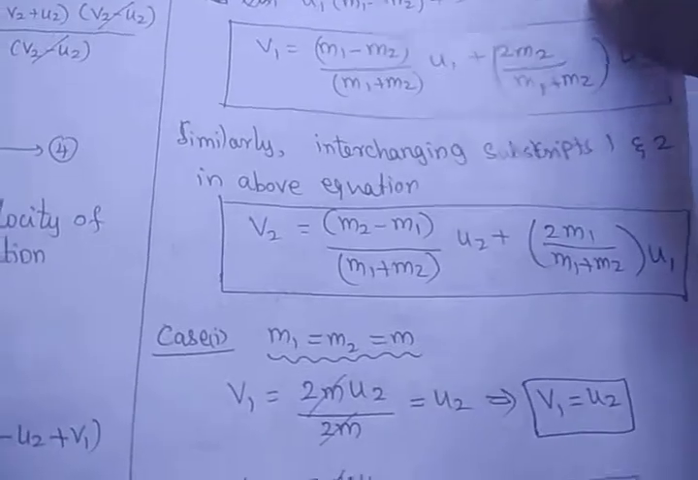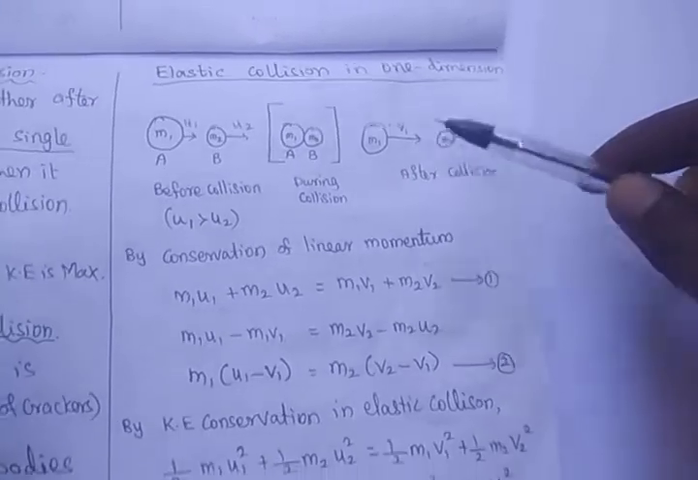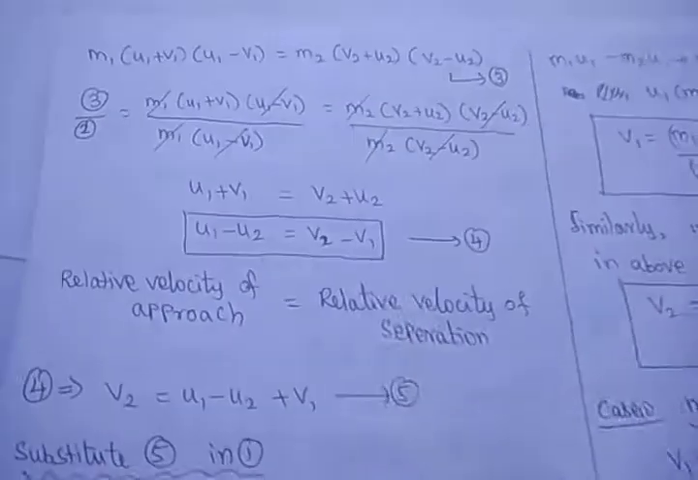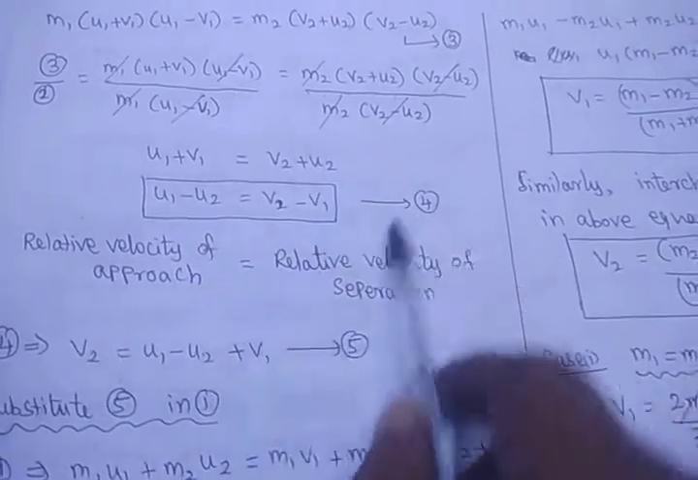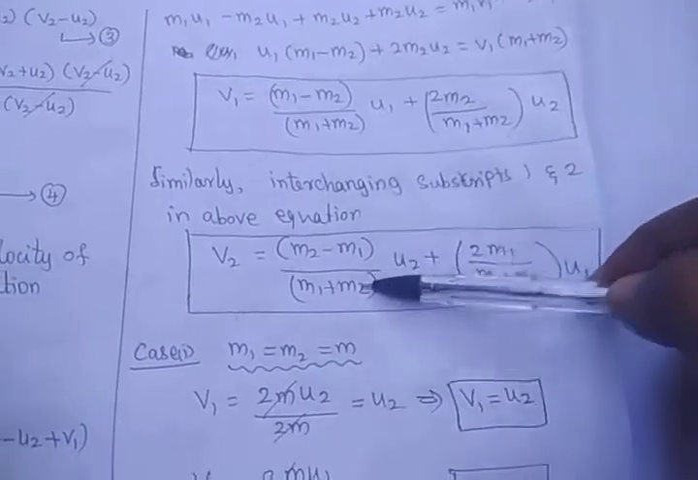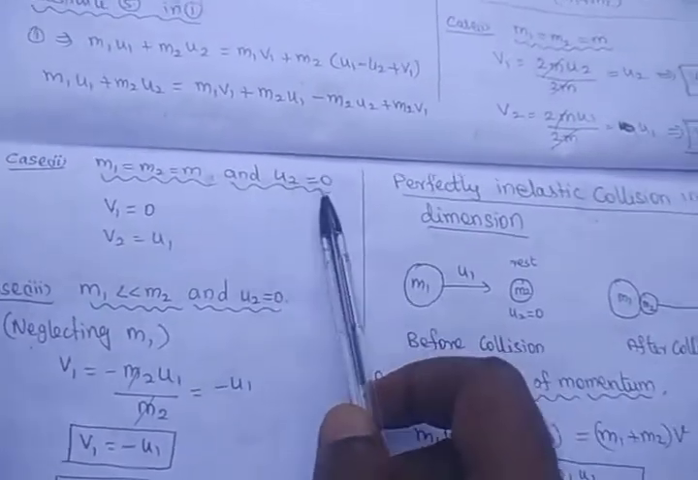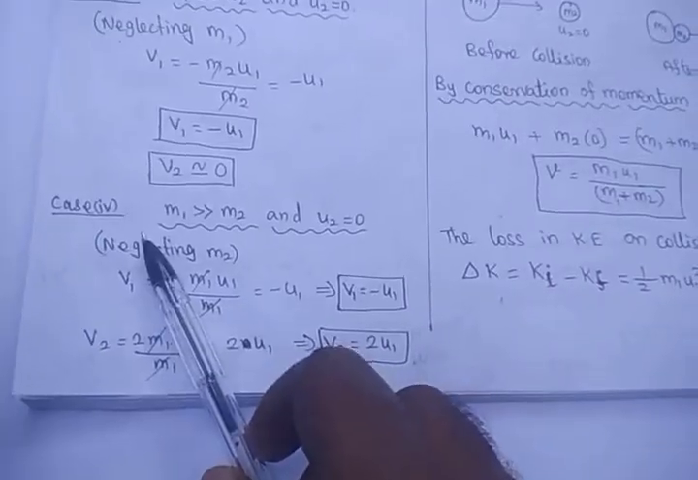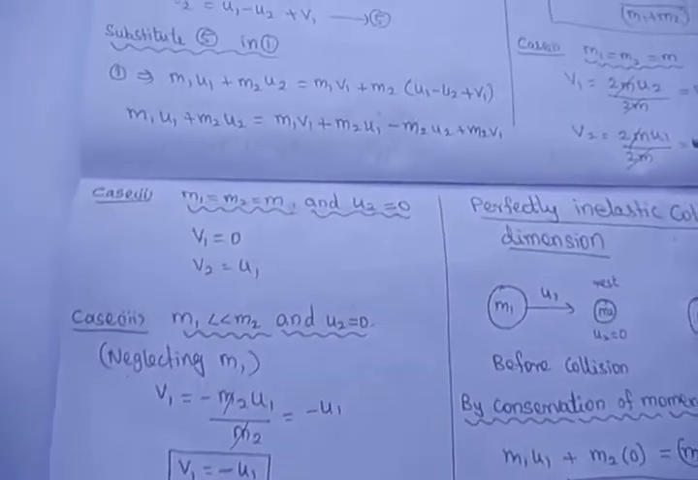So what is the question? The question is elastic collision in one dimension. You draw the diagram, apply conservation of momentum and kinetic energy conservation, then rearranging, we get that the relative velocity before collision is equal to the relative velocity after collision. By using this equation, we arrive at the expressions for the final velocities of the two bodies after collision. And there are special cases: when the masses are the same, when the masses are the same with the second body at rest, when the first body is smaller and the second body is bigger, and when the second body is smaller and the first body is bigger. Okay, thank you students.